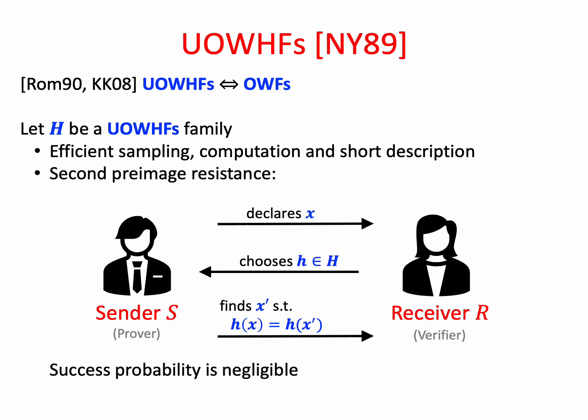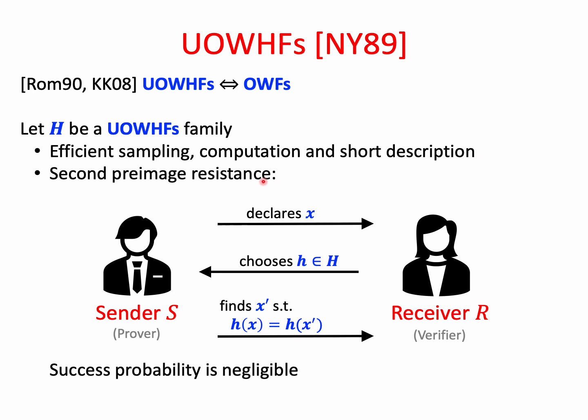So now we finally define a YOF, which is a primitive that we are going to use in order to instantiate the commitment scheme. So as we said, YOFs are equivalent to one-way functions, and let's see what is a YOF. It has efficient sampling, computation, and short description. These three hold with respect to one-way functions and CRH as well.